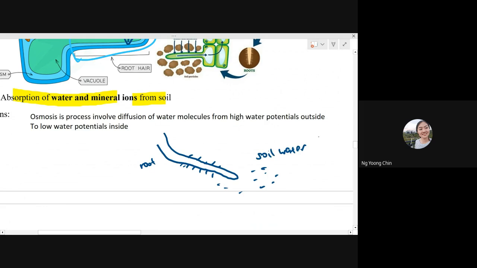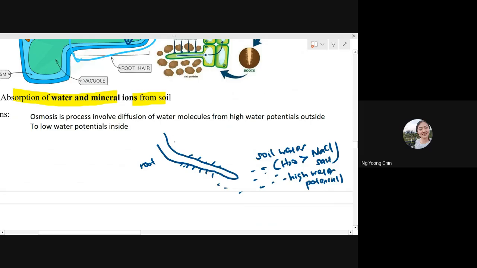Soil water usually has a very high concentration of water, which means the water content is more than the salt content. Salt means NaCl, sodium chloride. So the soil water itself contains very high water potential because it has more water than salt.